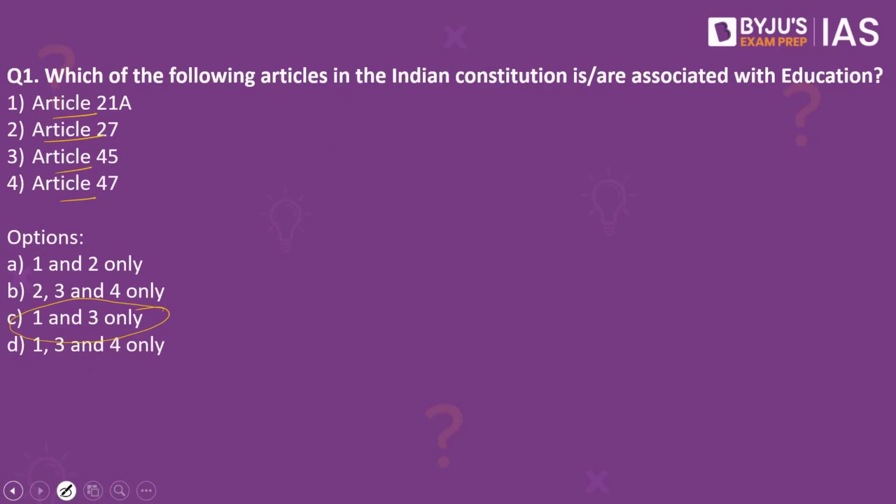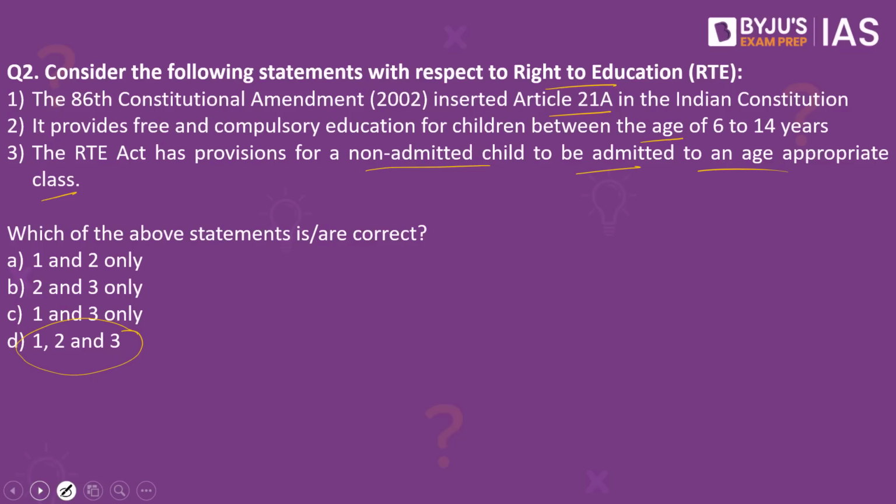So if we look into the first question, Article 27 is wrong, Article 47 is wrong, it is only 1 and 3. So the answer to this would be 1 and 3. Now if you look into the second question, consider the following statements with respect to right to education. Yes, Article 21A was inserted in the 86th Constitutional Amendment Act. Then the second statement also says it provides free and compulsory education for children between the age group of 6 to 14 years. We did just discuss, and that happens to be the right statement once again.